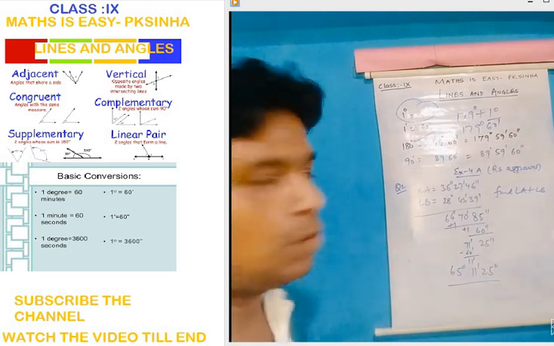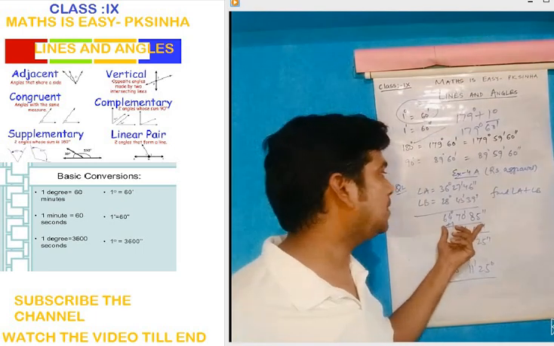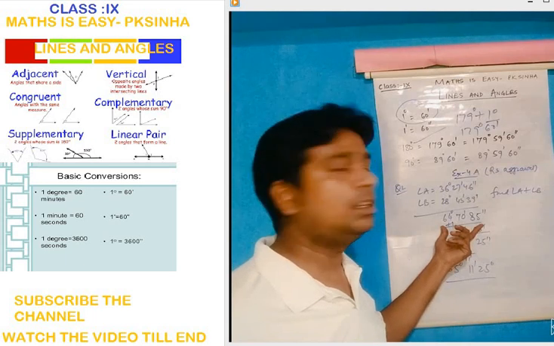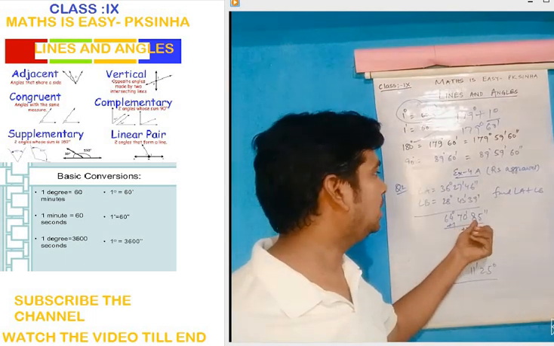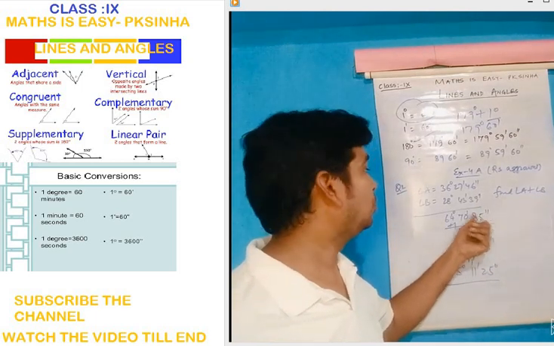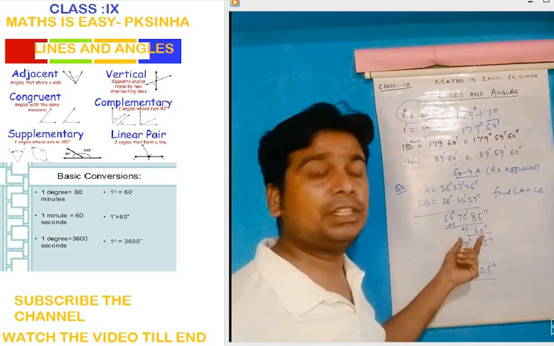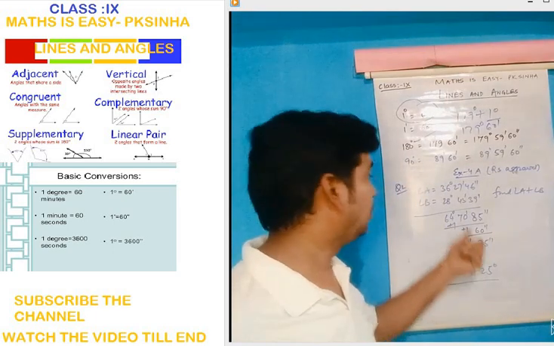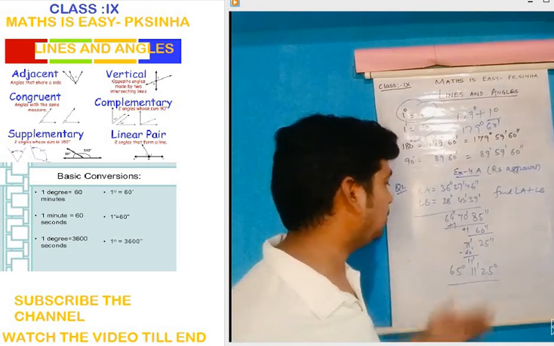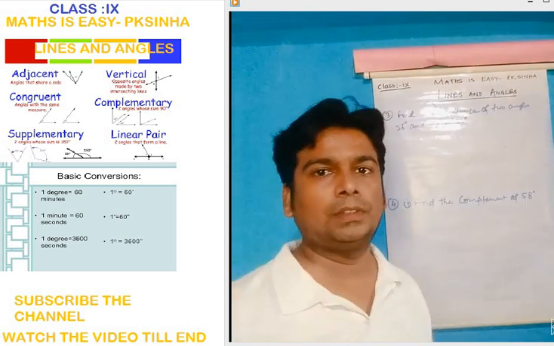This is the way you need to add. First of all, you will add it. It will come in this form, but you have to convert it. You have to convert 85 second into minute and second. So 1 minute will be given to 70, and then after 71 you have to convert into degree and minute. So 1 degree will be given to 64. This way you will solve question number 2.